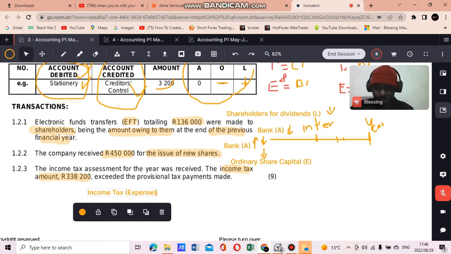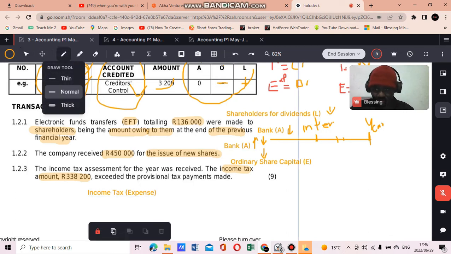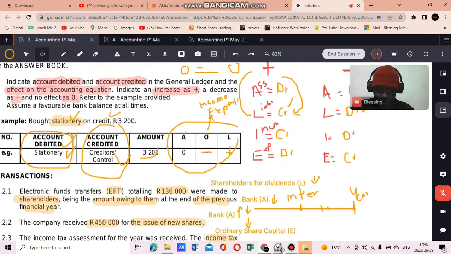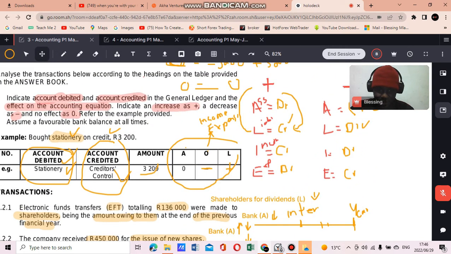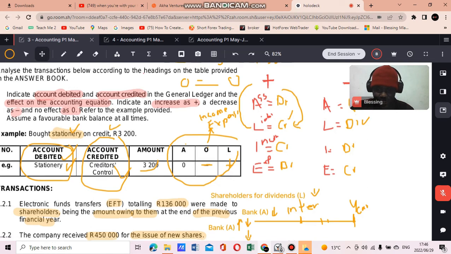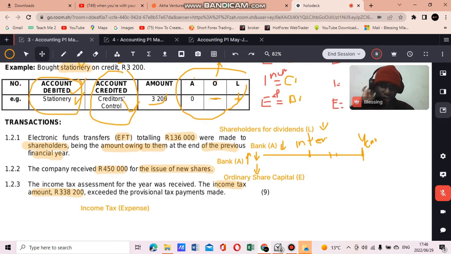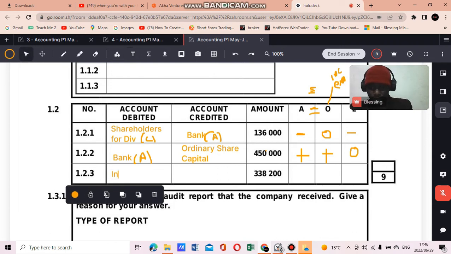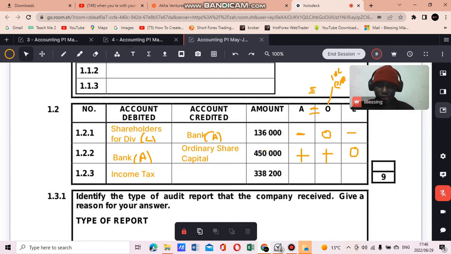And expenses increase on the debit side, right? So this income tax, since we're incurring an expense called income tax, will increase on the debit side. So we'll have income tax here as our debit.